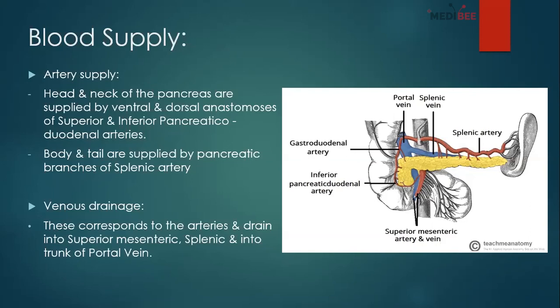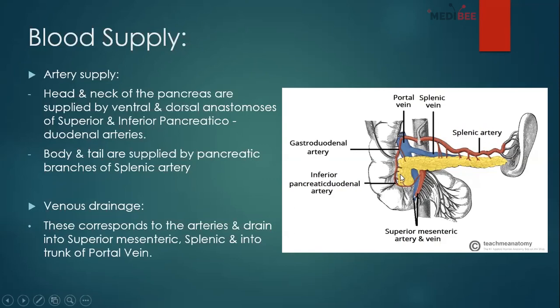And it lies basically at the junction between the duodenum and pancreas. The body and tail are supplied by pancreatic branches of the splenic artery. I think on the picture you can clearly see the splenic artery. The above one is the splenic artery, sorry, which is supplying the body and the tail of the pancreas.